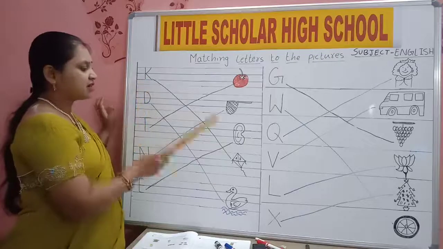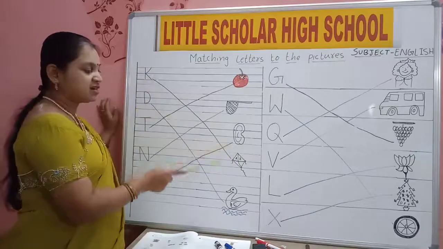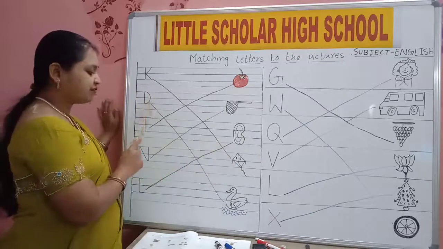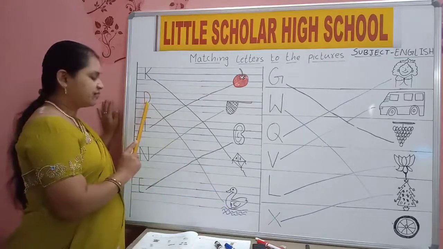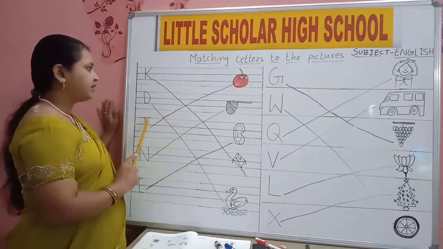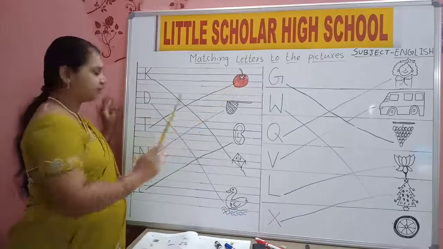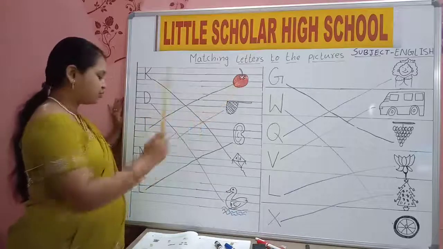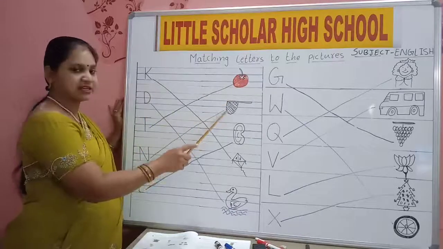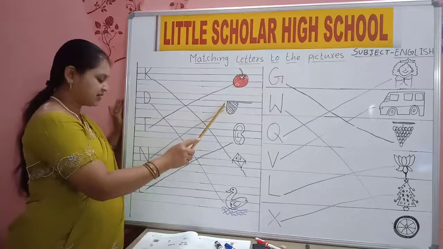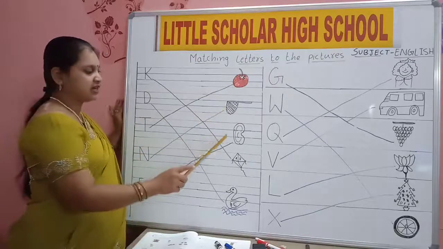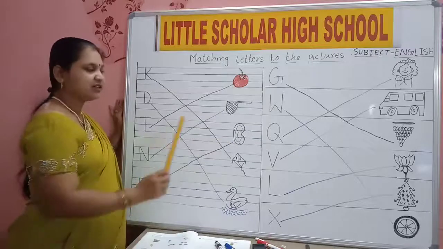K for kite. D for duck. T for tomato. N for net. E for ear.